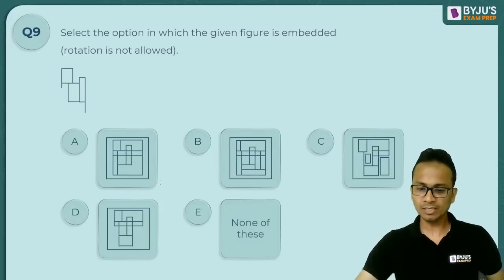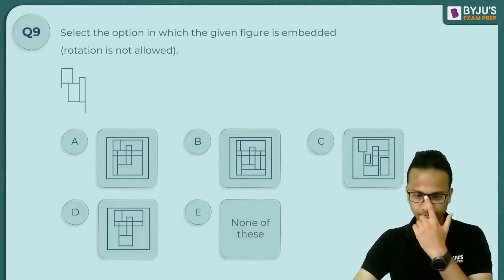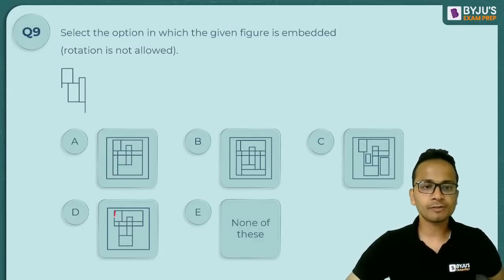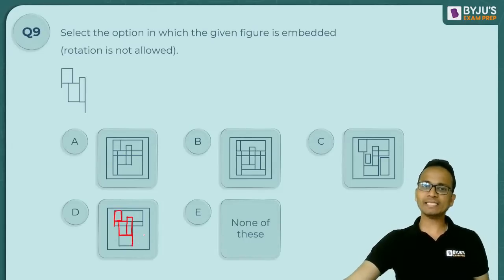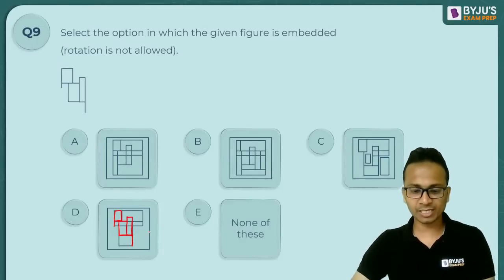Okay, so as per the majority, I'll try to see option D. Okay, so option D, I'll start from here. So look at the portion that I'm highlighting. And finally this one. So I can see that yes, the question figure is completely embedded in option D. So option D मेरे हिसाब से correct answer है.